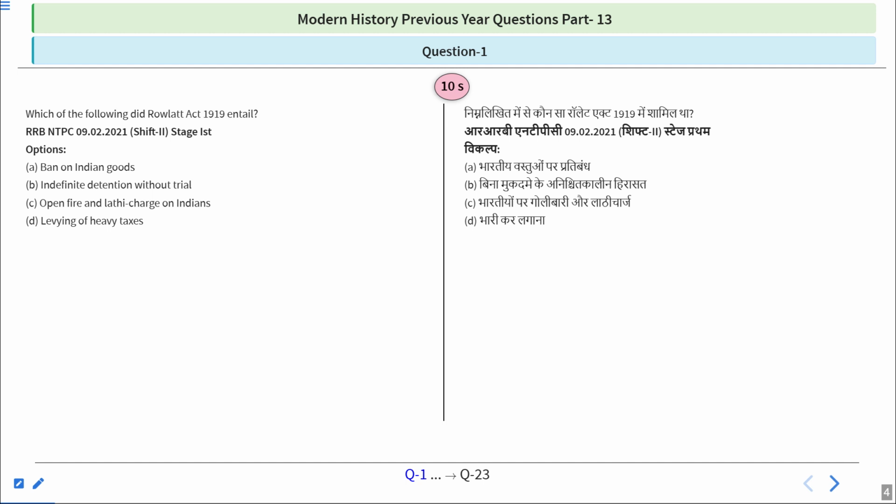So first question that we have, which of the following did Rowlatt Act 1919 entail? So particularly the question is asking you that among the following options, which of the following was the part of this act? So options are ban on Indian goods, indefinite detention without trial, and third is open fire and lathi charge on Indians, and the fourth one is levying of heavy taxes. So kind of simple question this is. If you know a little bit about this act, so try to give the answer.